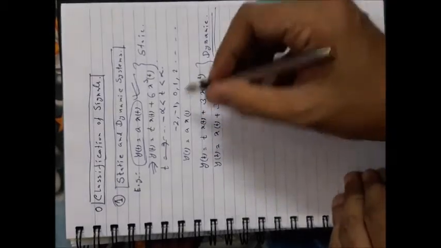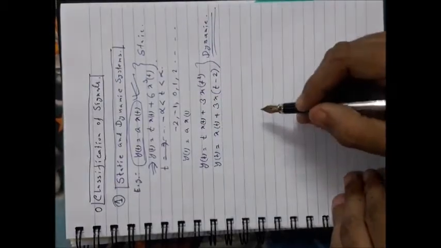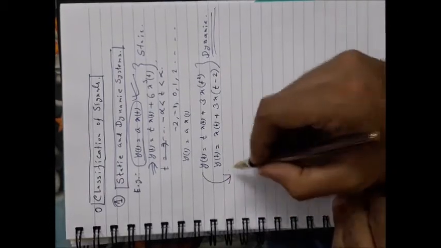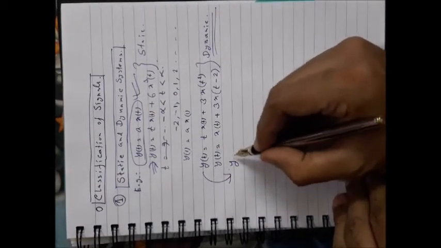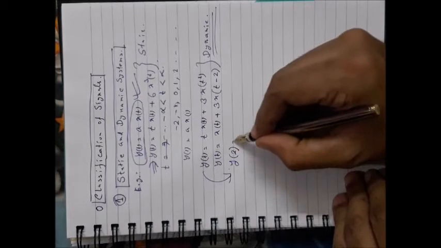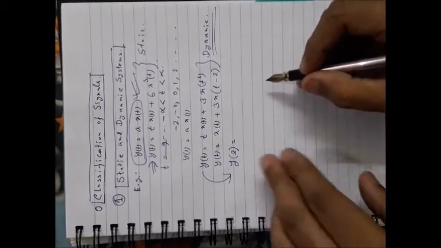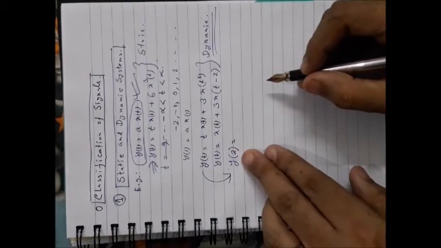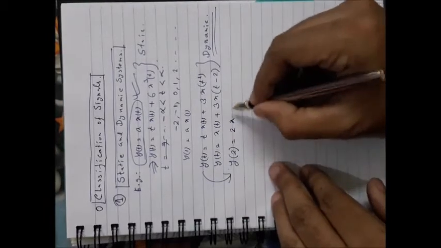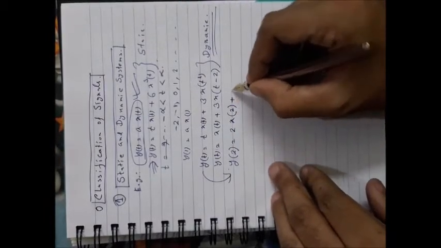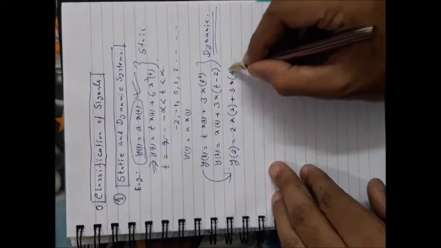Why? Suppose you are putting these values here. If you put that, suppose I am considering the first one, you are finding out the y(2). That means value of the output at t equal to 2 seconds. That will give you x(2) plus 3 x(4).